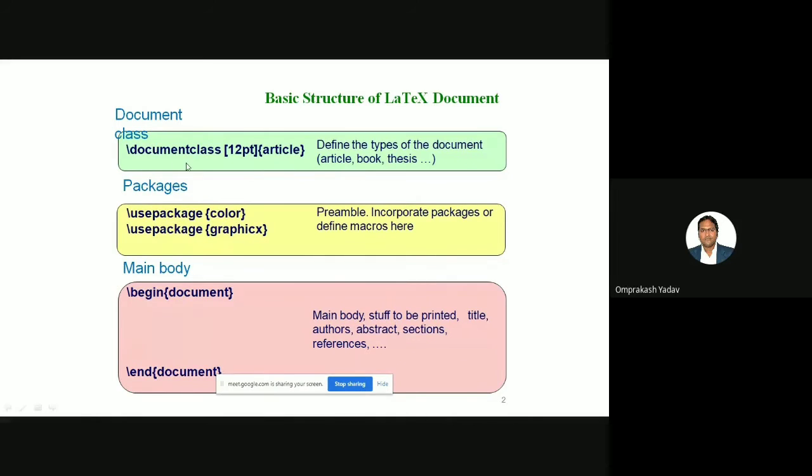So remember, the first part is what? It will start with the document class. Here we can mention in the square bracket, it's the optional part. In the curly brace, we have to mention whether you are writing for article, book, thesis, or report. Then the packages, whichever feature you want in your document. If by default it's available, then there is no issue. But if it's not available, then we will have to use the package command. In that, we have to mention what you want to use, whether you want to use color, graphics, whatever you want to use, you can use this use package command. Then in the main body, this is the basic structure: begin document and end document.